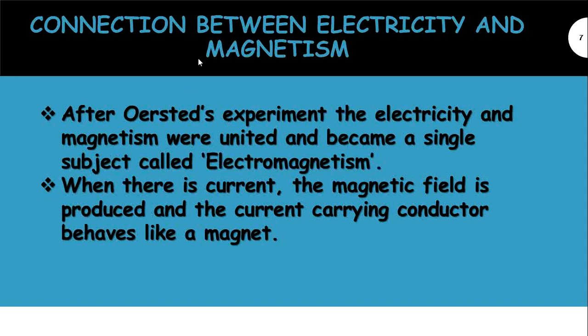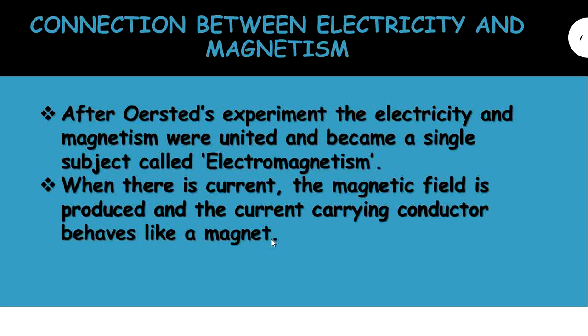Here our statement is, if there is a current, the magnetic field is produced. But in a lodestone, the current does not pass, yet it behaves like a magnet. So this is our question.